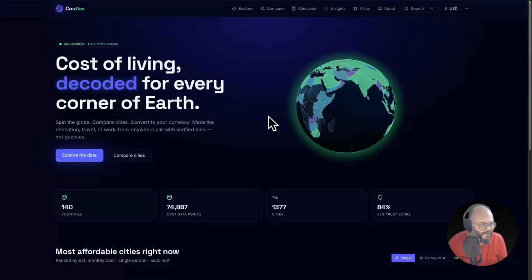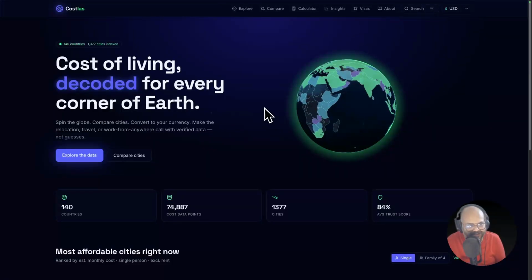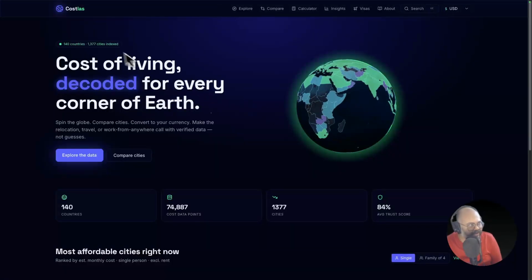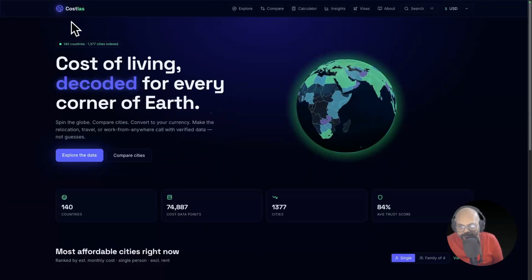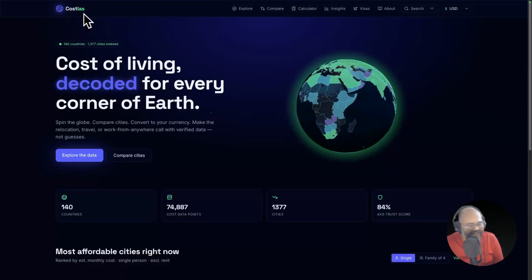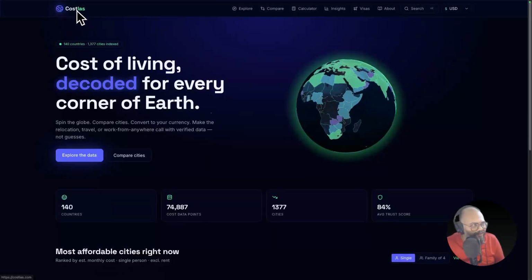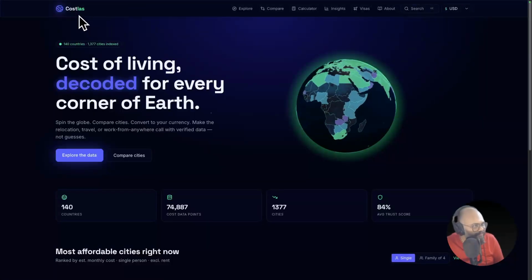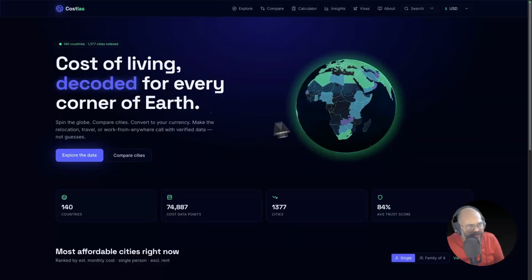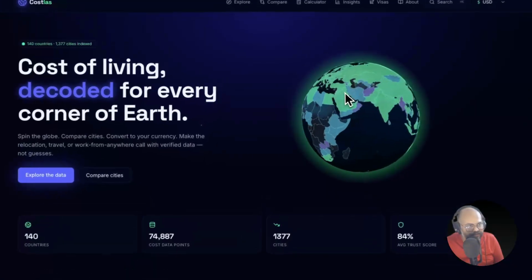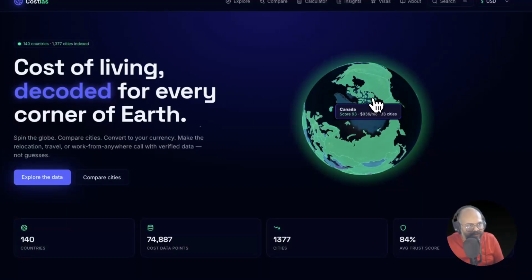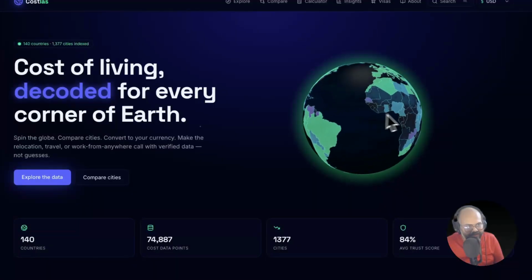I completed this whole project, and you can see my screen. There is a globe moving around. Its name is Costlas, that's an exciting name, and the domain name is costlas.com. When you land on this page, you will get a beautiful globe, and you can hover over cities and data. You can play all day with this, it is very intuitive.